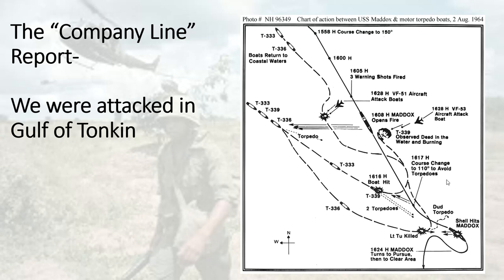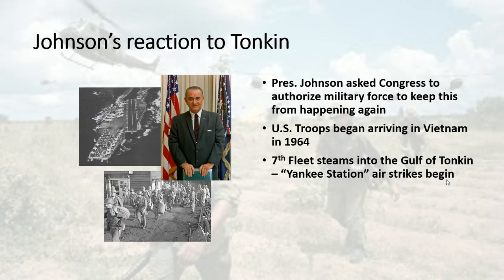So because of this, Johnson is going to step up America's presence and reaction to this attack. He's not going to do it alone, and he gets Congress to authorize military force. It's called the Tonkin Gulf Resolution. And what it does is it basically allows the President of the United States to do militarily whatever he needs to do to stabilize the situation and take care of American forces that are there. And so with this, we start sending more forces in, only now instead of just advisors, we're going to send more combat forces. We're going to send in more ships, more planes. We're going to ramp up our effort. And of course, the North Vietnamese are going to respond.